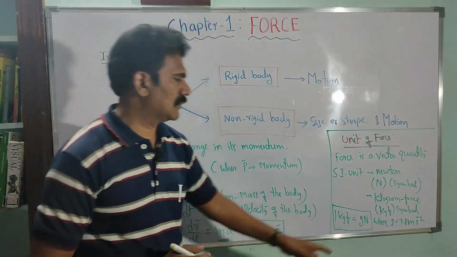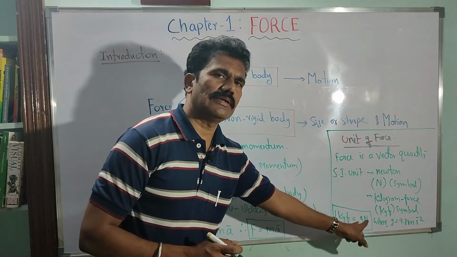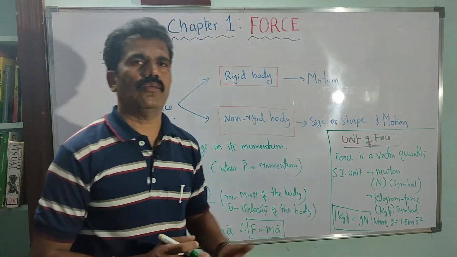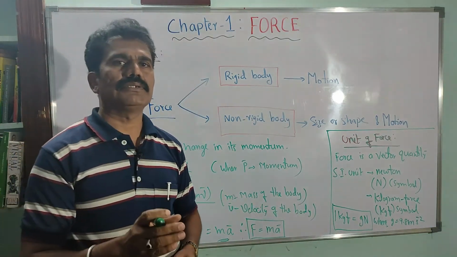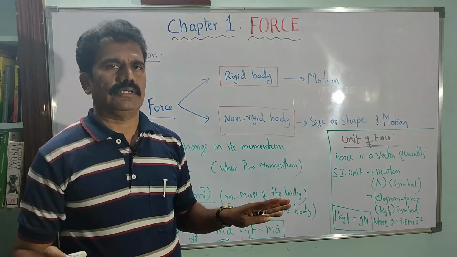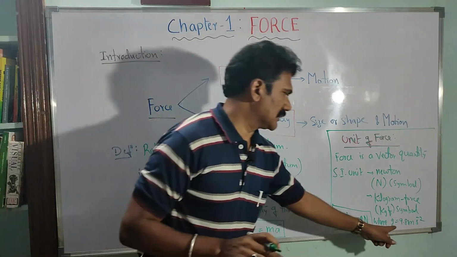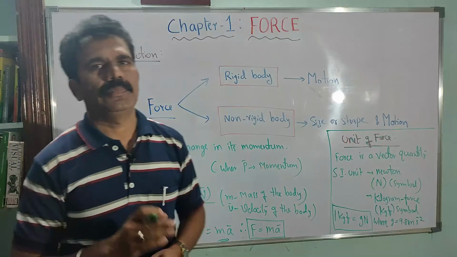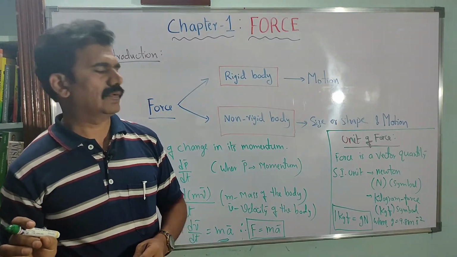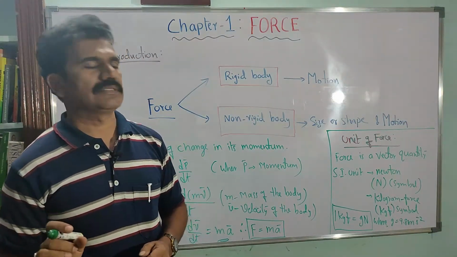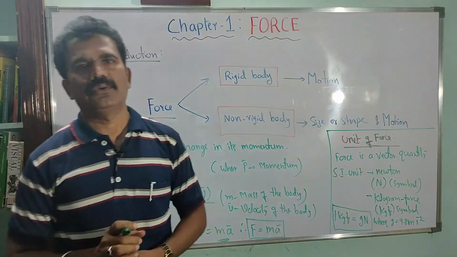It is equal to g, the well known average value of the acceleration due to gravity on the earth. G is equal to 9.8 meters per second square, so 1 kgf is equal to 9.8 Newton.